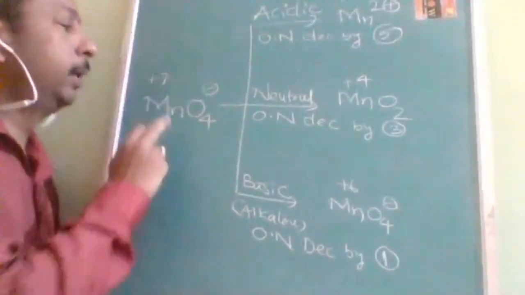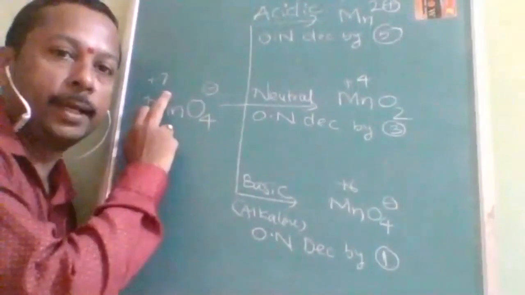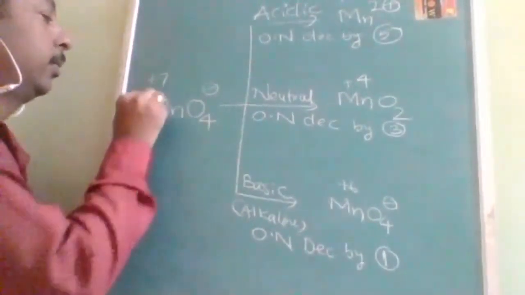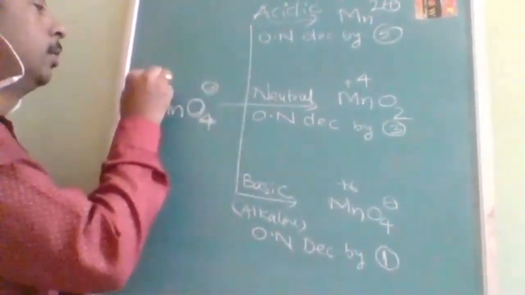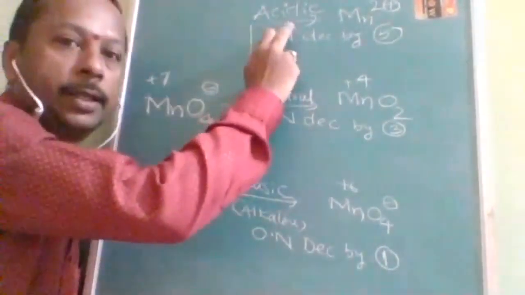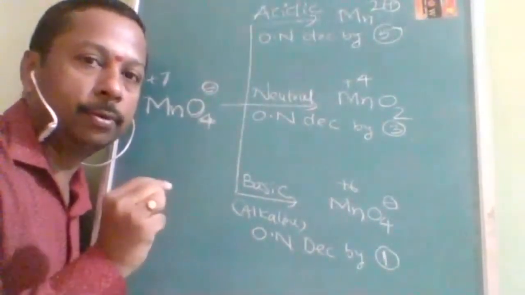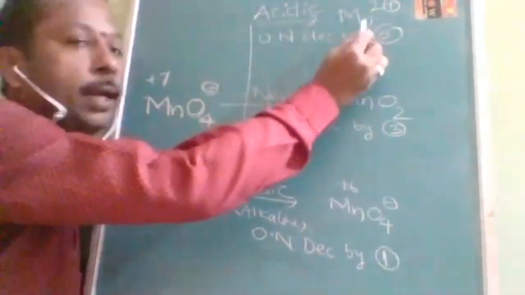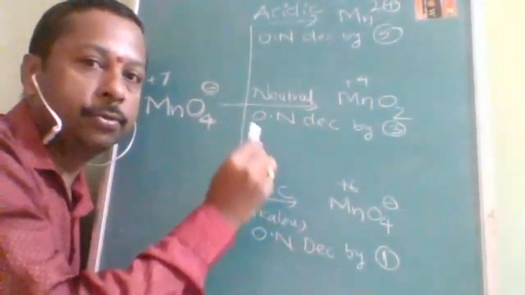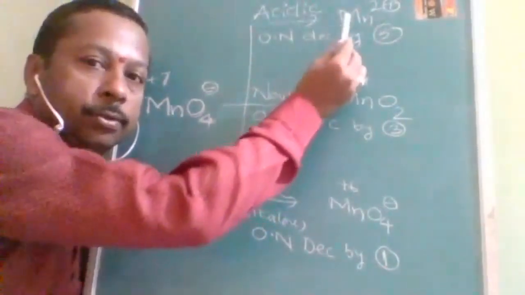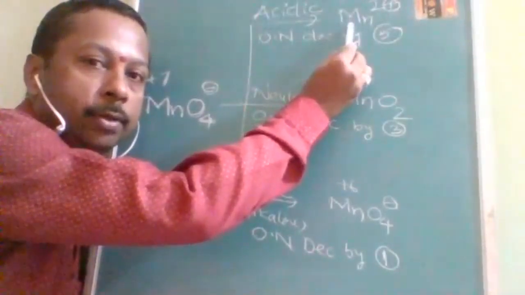Okay, so in KMnO4, the oxidation number of manganese is +7. In KMnO4, what is the oxidation number of manganese? Plus 7. But when it is used in acidic medium, in the examination they will write an arrow with H2SO4 on it. That means you should understand that you should write the product as Mn2+. If H2SO4 is used, you are going to get MnSO4 here. If HCl is used, you are going to get MnCl2.